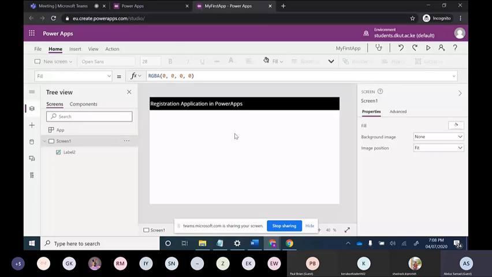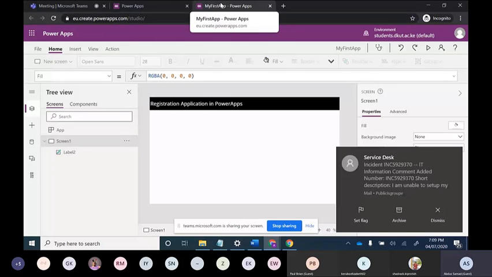As I earlier told you, Power Apps is most feasible because we can use a number of data sources in it. We can use Excel, SharePoint, Common Data Services, Azure. The most used databases are Excel and SharePoint list. I have already told you why SharePoint list is mostly used, because it comes under the Office 365 package. So most of them use Power Apps with SharePoint list as a database.